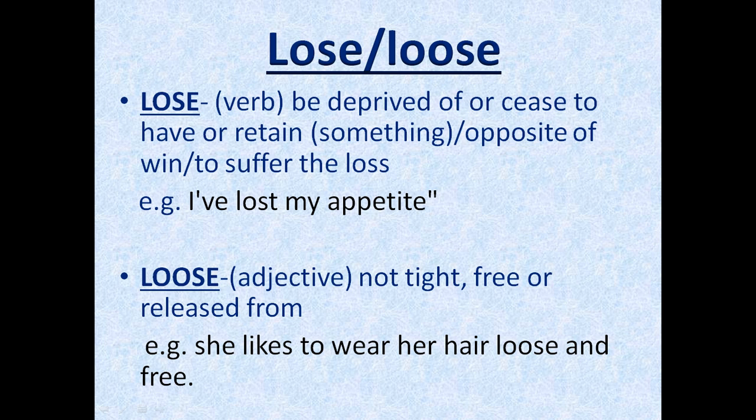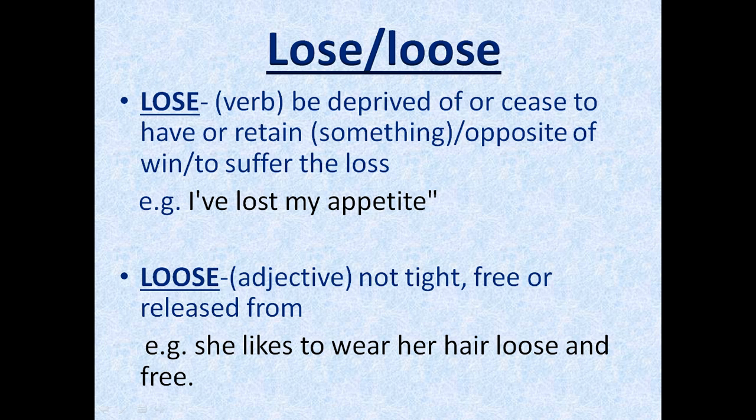Next we have LOOSE, which means not firmly and tightly fixed in a place. For things which are not firmly or tightly fixed in a place, we use the word loose. Something which is not tight, free, or released. For example, she likes to wear her hair loose and free.